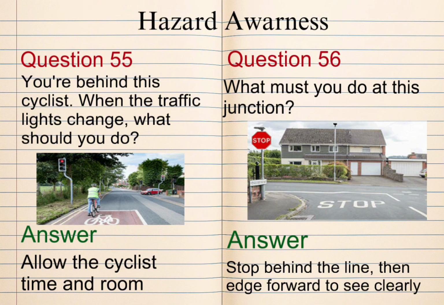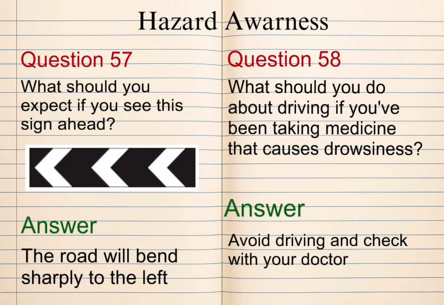Question 55. You're behind this cyclist. When the traffic lights change, what should you do? Answer: allow the cyclist time and room. Question 56. What must you do at this junction? Answer: stop behind the line, then edge forward to see clearly. Question 57. What should you expect if you see this sign ahead? Answer: the road will bend sharply to the left.